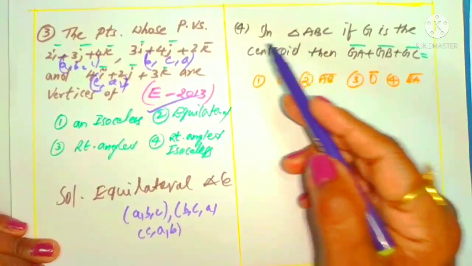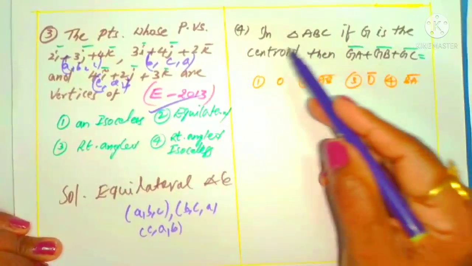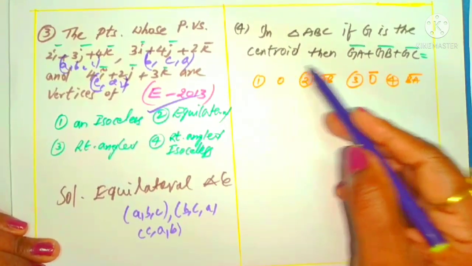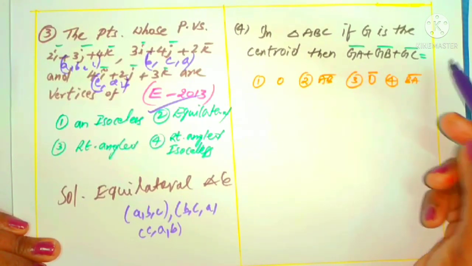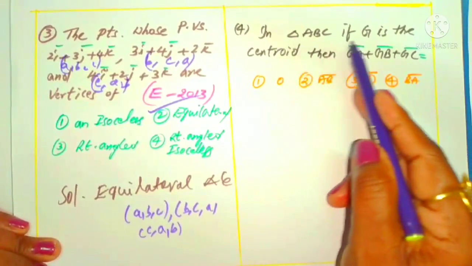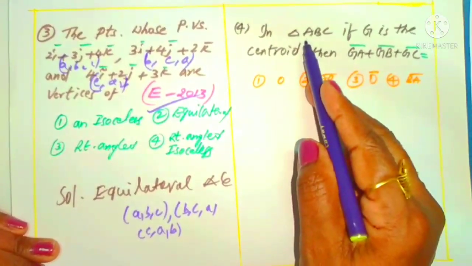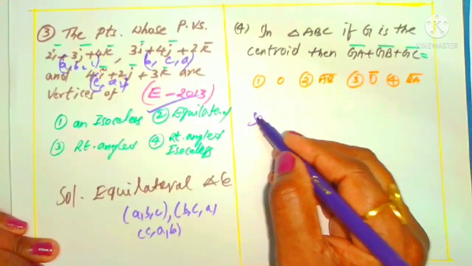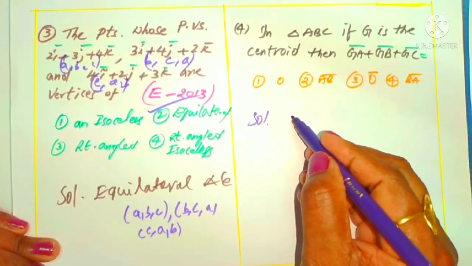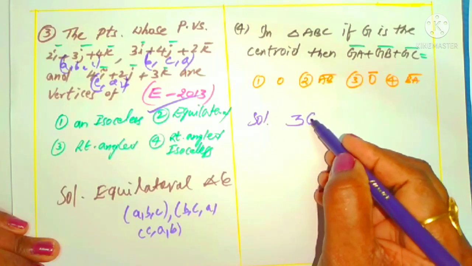Now we can come to the fourth question. What is the fourth question? In triangle ABC, if G is the centroid, then GA plus GB plus GC is asked. G is the centroid of triangle ABC. What is the centroid of a triangle? I use a shortcut method as in the case of 3D, that one I'm using here.